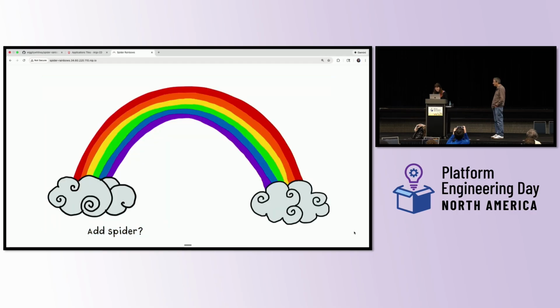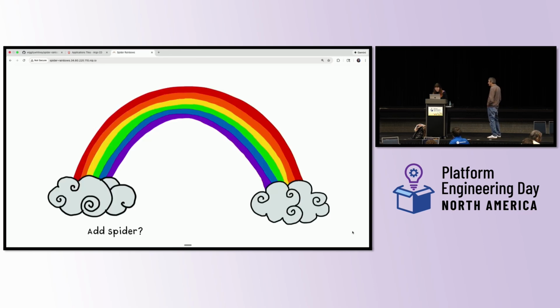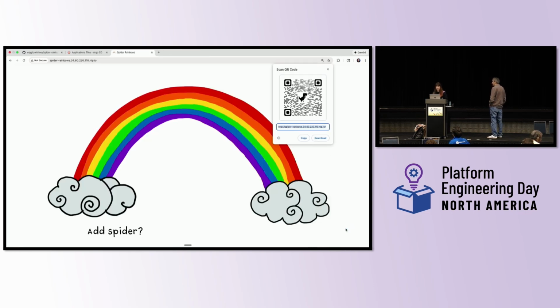So if I can, I'm nervous, there we go. I learned this new trick where you can create a QR code for a page by right-clicking. So if you want to have my company's illustrious Spider Rainbows app, it will change throughout the course of this presentation, spoiler alert, so it's fun to see it on your phone and that it's a real thing. I'll generate this again later.